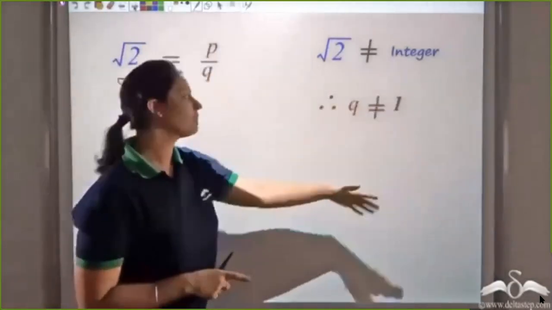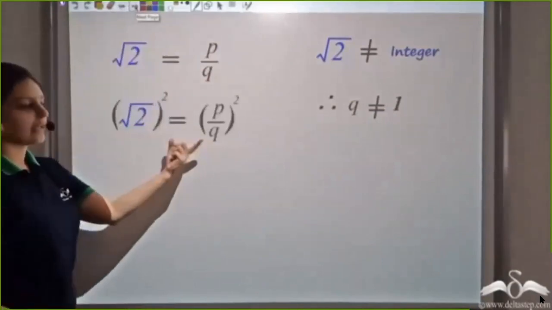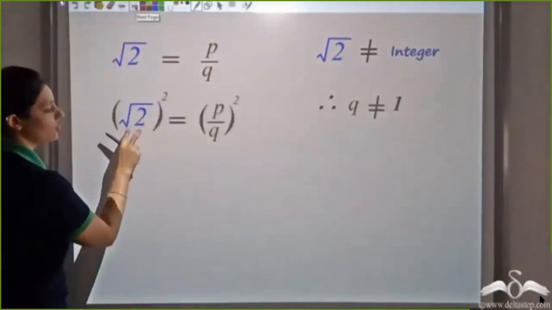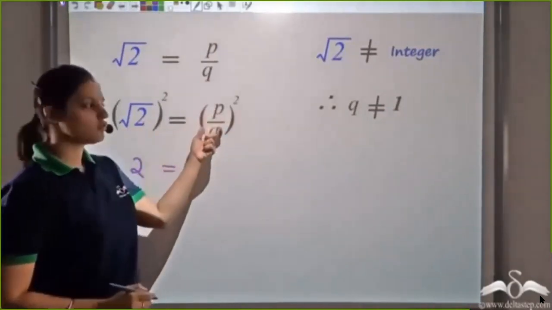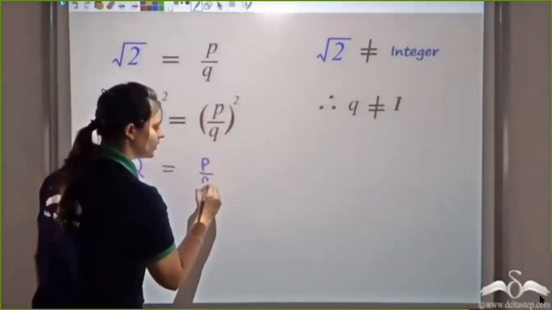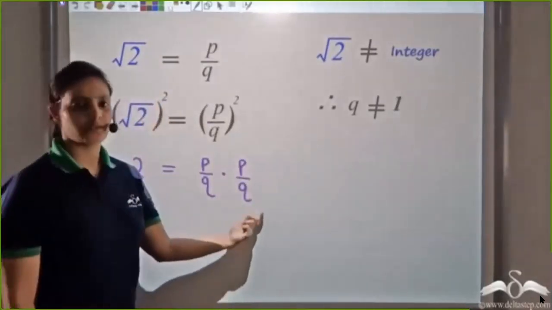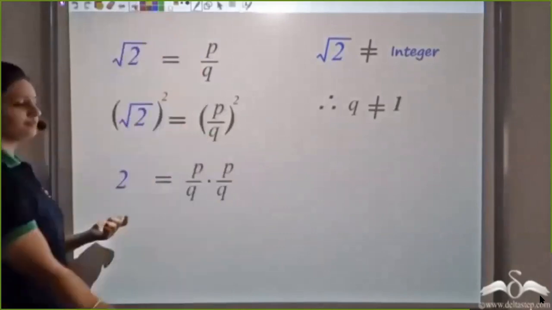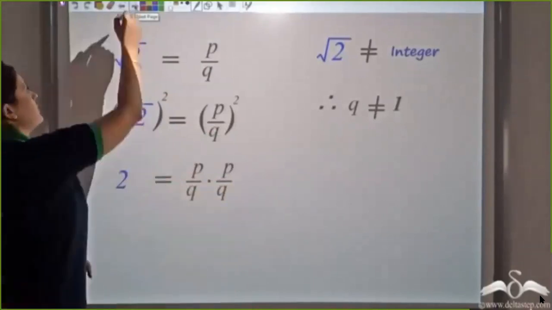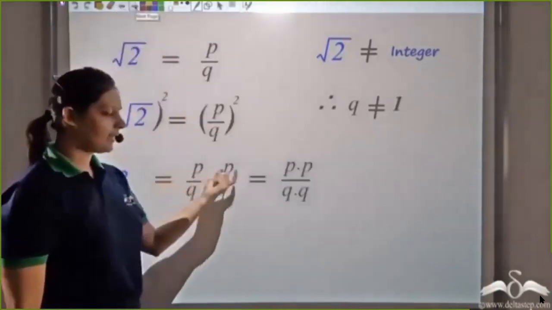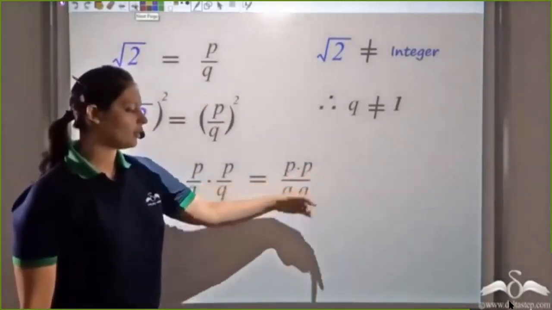Now I square both the sides. Squaring under root 2 gives 2, and this is equal to p by q squared, that is p by q multiplied by itself two times: p by q times p by q. I know how to multiply two rational numbers: multiply the numerators and multiply the denominators, which gives p times p upon q times q.